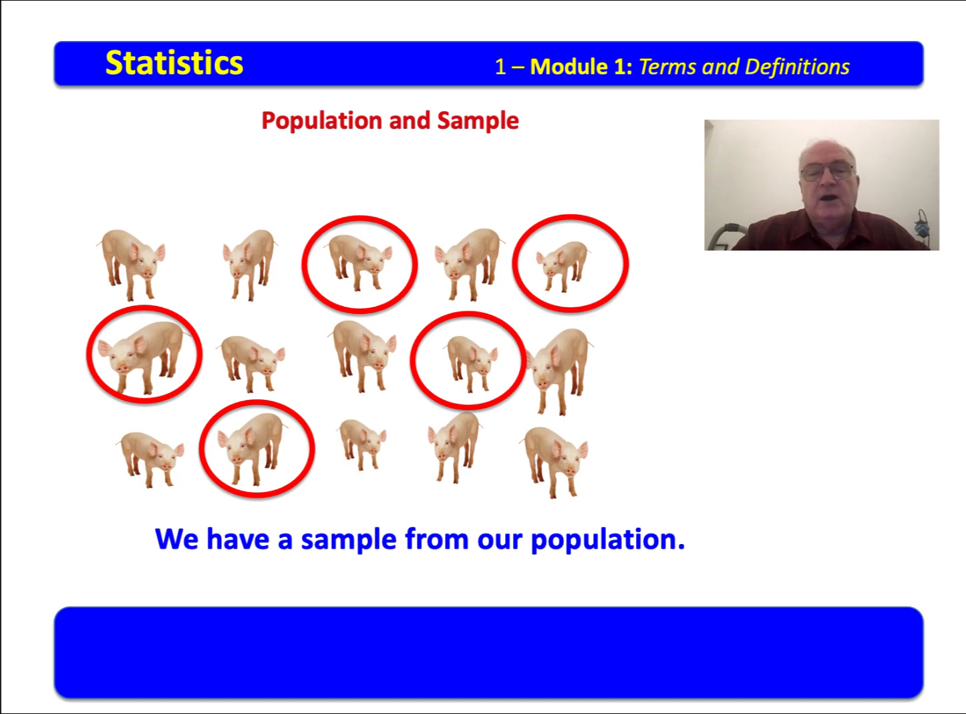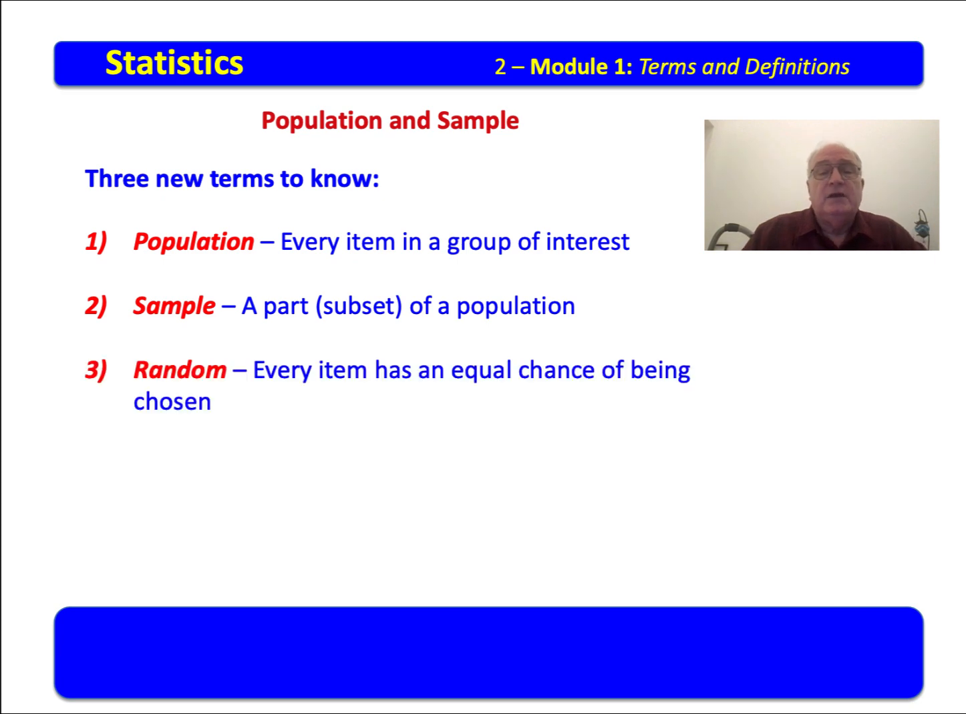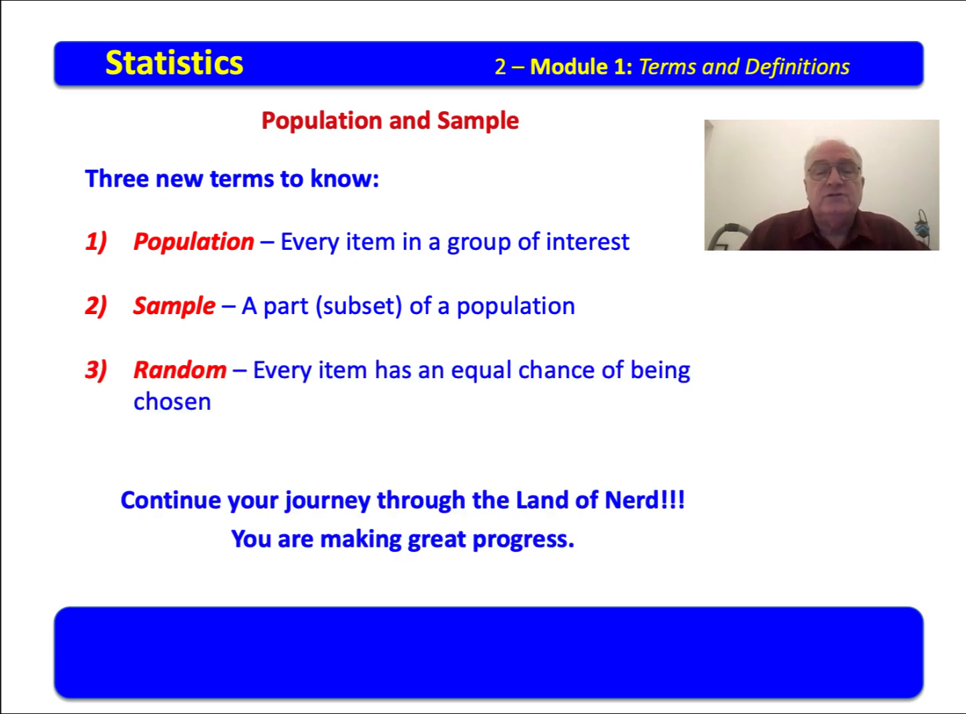Now, we had the entire population of albino singing pigs, and now we have a sample from our population. Our sample was random. So we've met new words: population, every item of interest, the universe of every item of interest. Sample, a portion of a population, a subset of a population. 3 new terms to know: population, every item in a group of interest; sample, a part or subset of a population, and the subset may be the entire population, but generally it's not. Random, every item has an equal chance of being chosen.